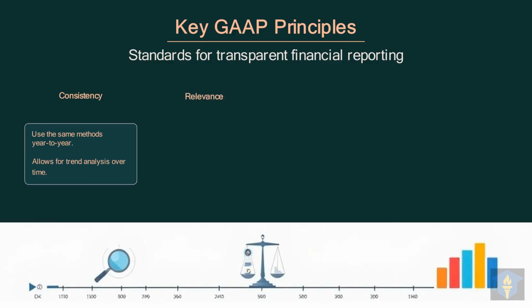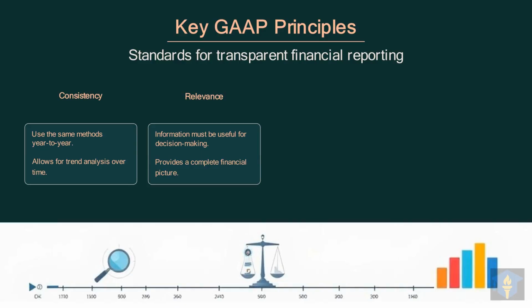Next, we have the principle of relevance, ensuring financial information is truly useful for decision-making. Relevant information must provide value and assist users in making informed economic decisions about the company. Ultimately, relevant data helps paint a complete and accurate financial picture for all interested parties.